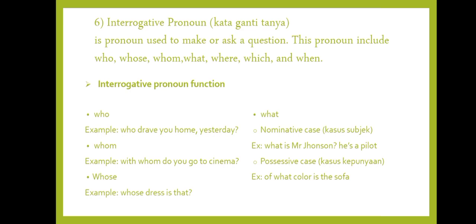Interrogative pronoun functions. First, who. That's used to show the subject of the sentence. For example, who drove you home yesterday? And second is whom. That is used to ask about the object or complement, the person in the sentence. For example, with whom do you go to the cinema?